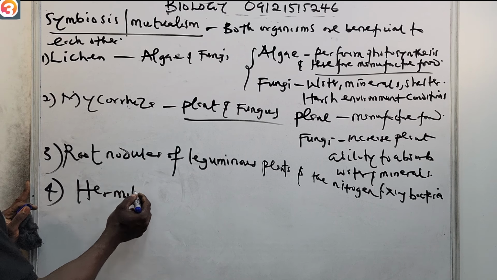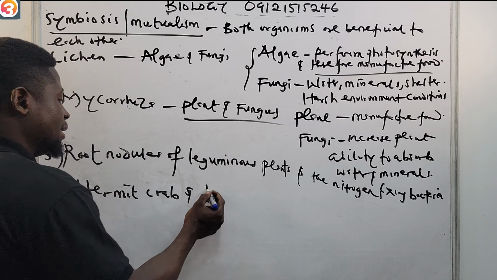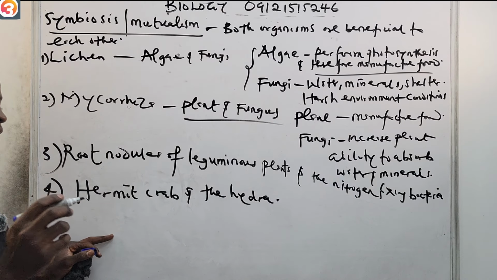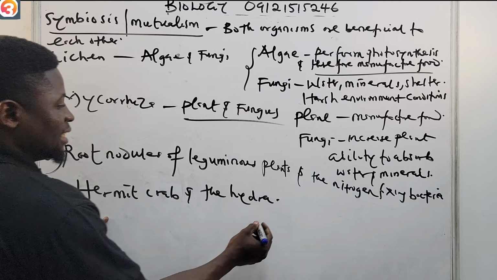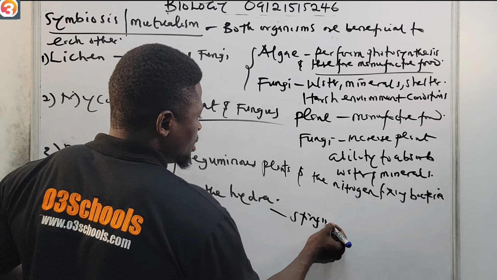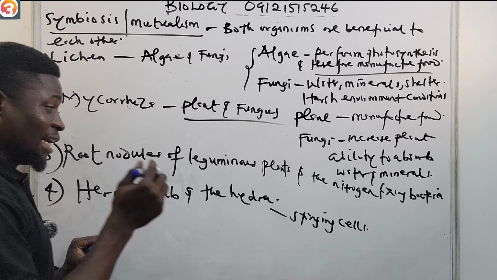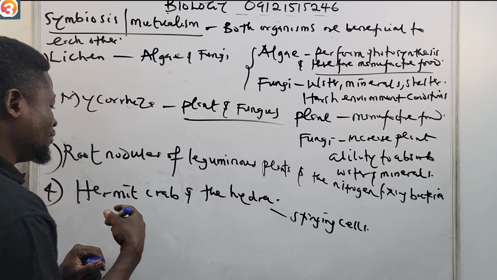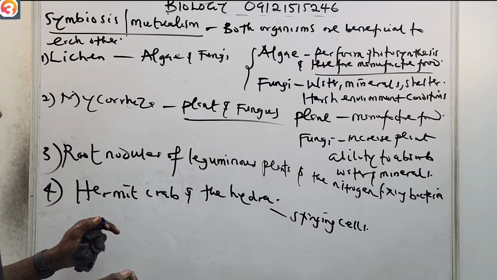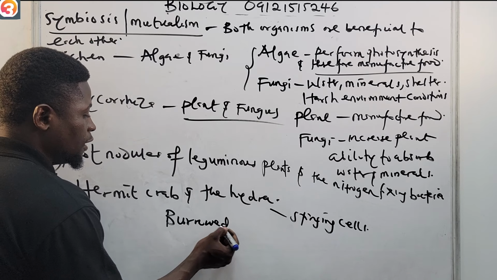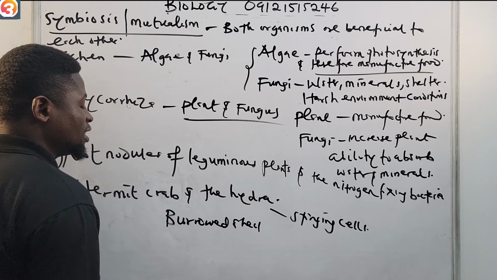the hermit crab and the hydra. Like we said, the hydra has stinging cells, so it can sting anything that wants to attack the hermit crab, while the hermit crab has a borrowed shell.